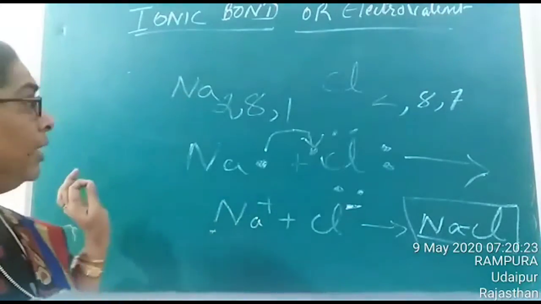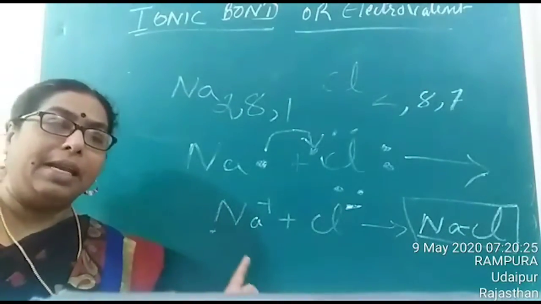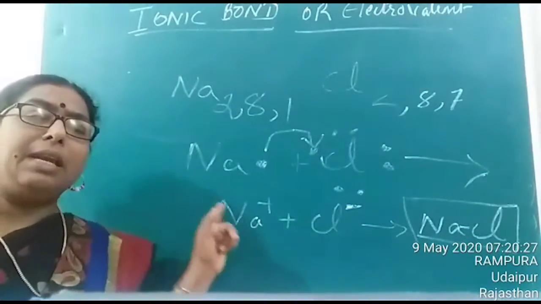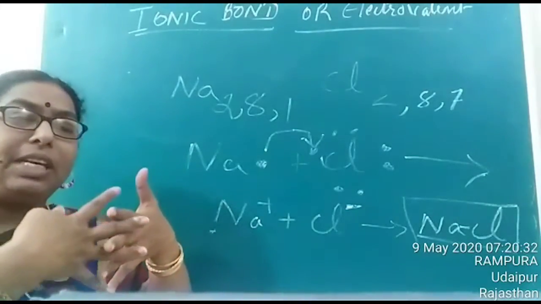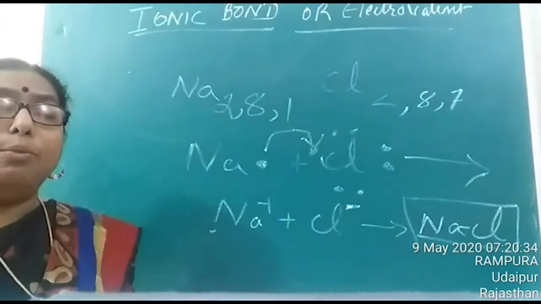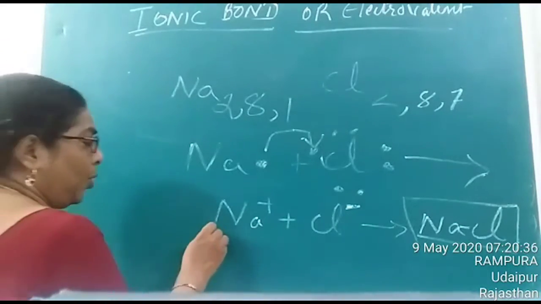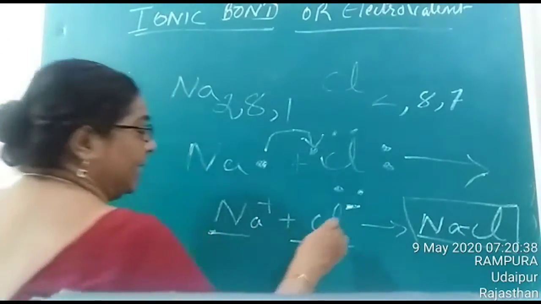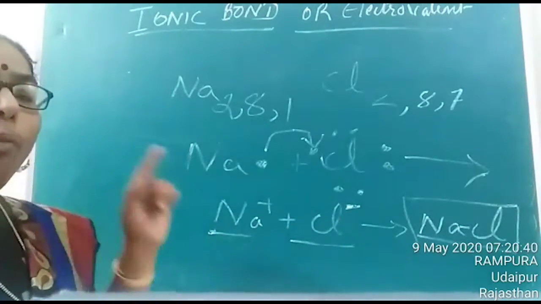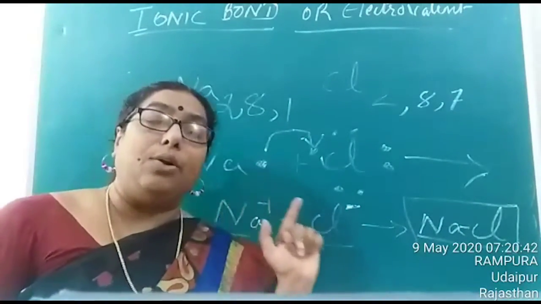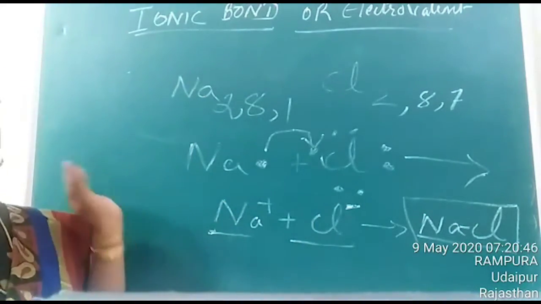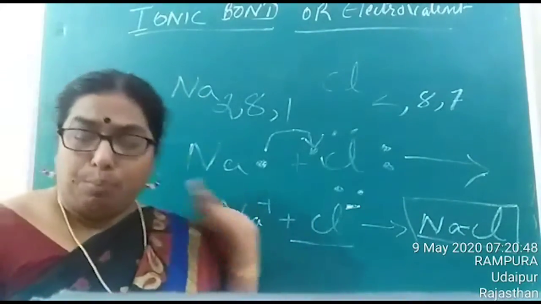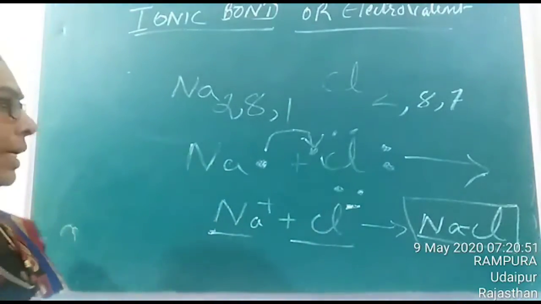Is it clear, children? So ionic bond is defined as the electrostatic force of attraction which holds oppositely charged ions in a molecule. The electrostatic force of attraction which holds oppositely charged ions in a molecule is termed as ionic bond or electrovalent bond. Let me explain another example.